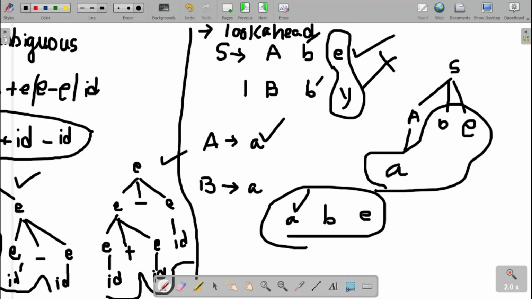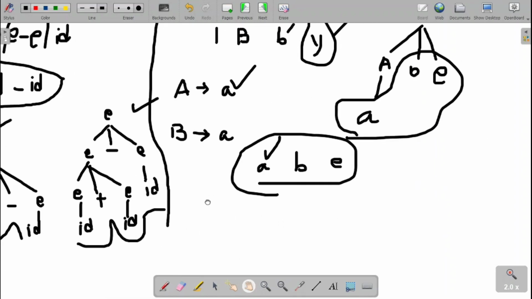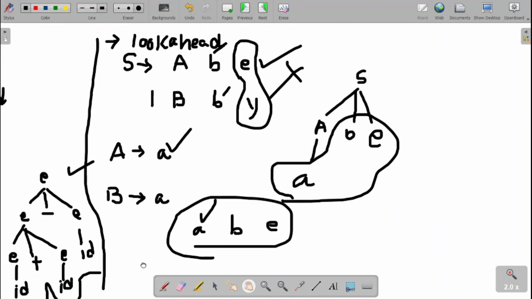In the first case, when the grammar is ambiguous, we need to apply the ambiguity removing rules. Next, when the grammar needs look ahead, again we cannot use Yacc. So how to handle that look ahead case? Let us just see how to handle it.